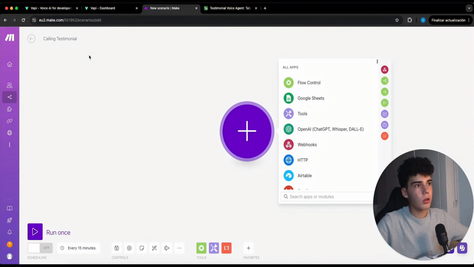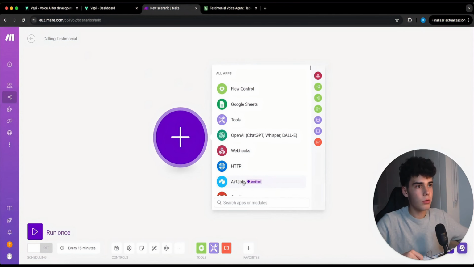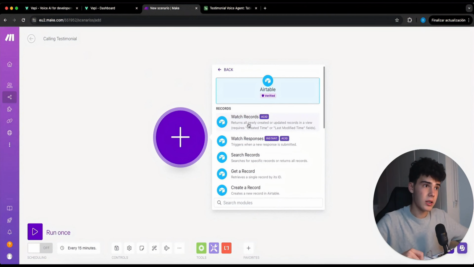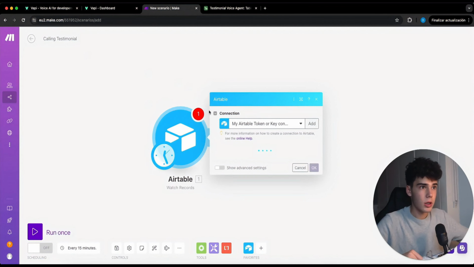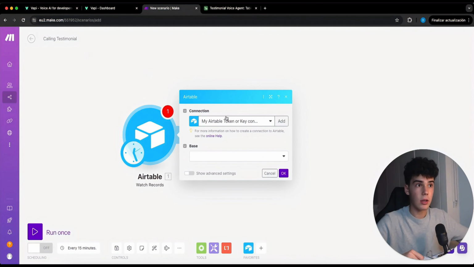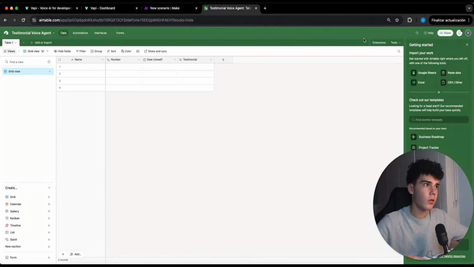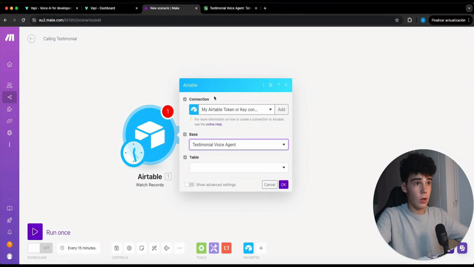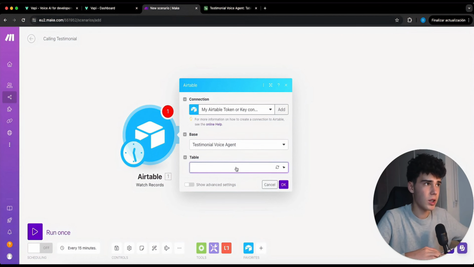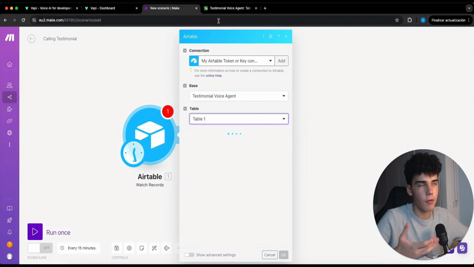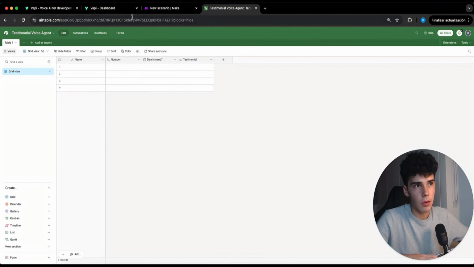Call it testimonial, and what we're gonna do here is come to Airtable and click on watch records. Here we have to connect the Airtable module with your token and API key, which you get by going to the developer hub and creating an API token within this base. Once we have done it, we are gonna choose the base, the testimonial voice agent, and the table. We only have one table here, it's table 1.